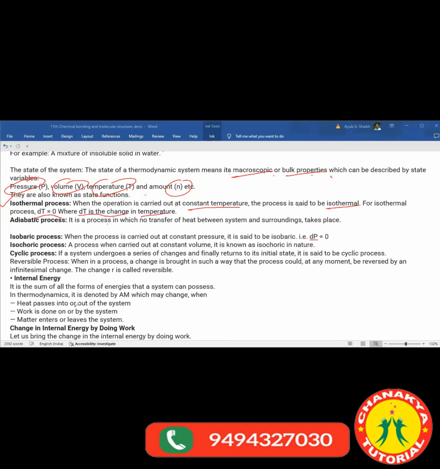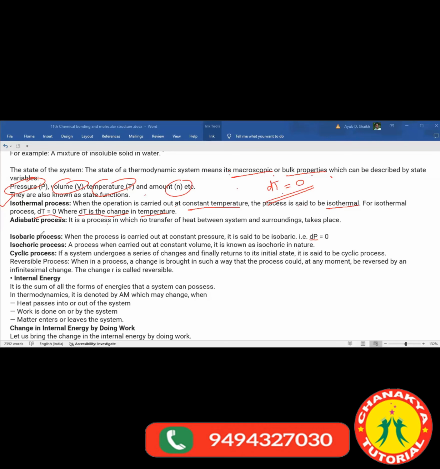Understanding? Isothermal process means what? When the operation is carried out at constant temperature. Temperature remains constant. It will not change. And change in temperature is shown by dT or delta T. So that is 0, means it will not change at all. Understand? So an isothermal process takes place at a constant temperature.